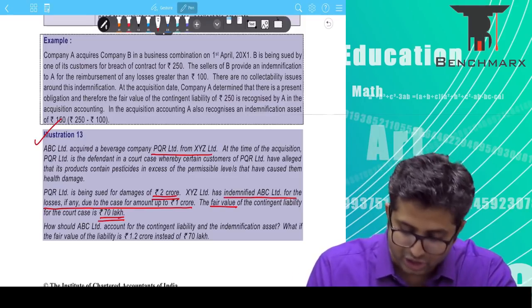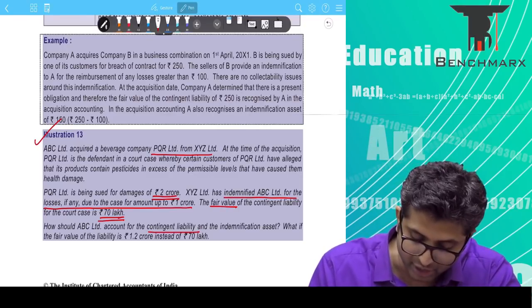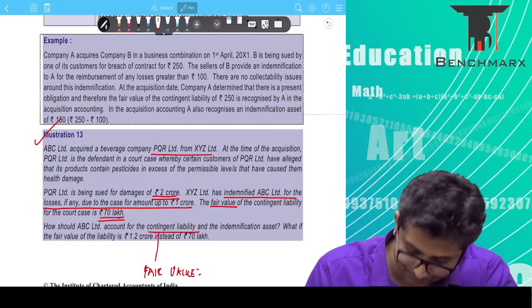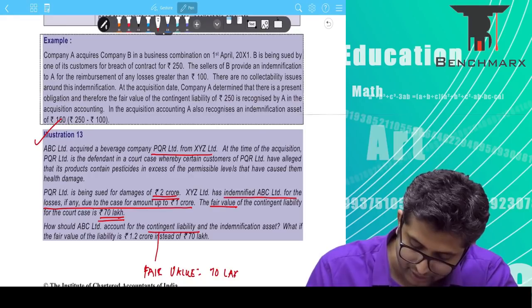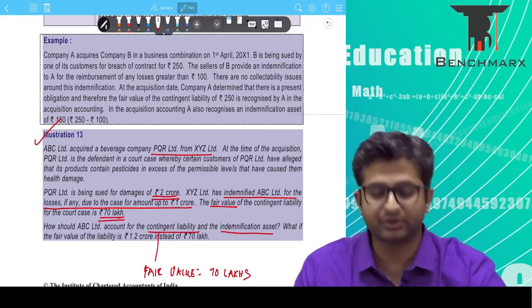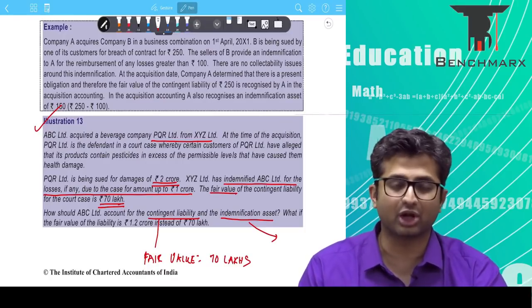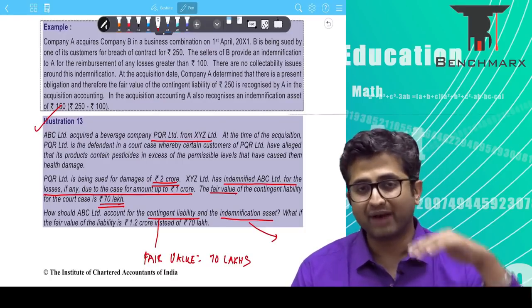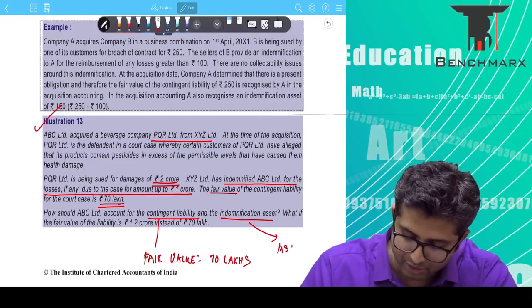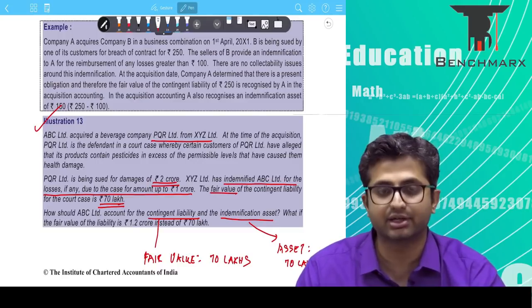How should ABC account for the contingent liability? Should it take over the contingent liability? The answer is yes. At what value should you take over? The answer is fair value. So what is the fair value of the contingent liability? 70 lakhs. Okay, and the indemnification asset, even though it is a contingent asset, at the time of business combination, we will take it. At what value is the indemnification given? 1 crore. Can you record an indemnification asset of 1 crore? No, you will have to restrict it to the maximum amount at which you have recorded the liability. So your indemnification asset will be recorded to a maximum extent of 70 lakhs.